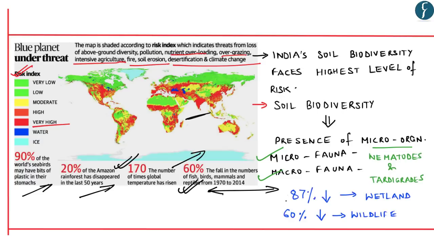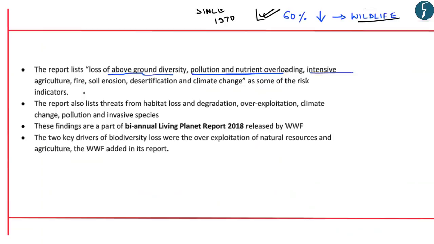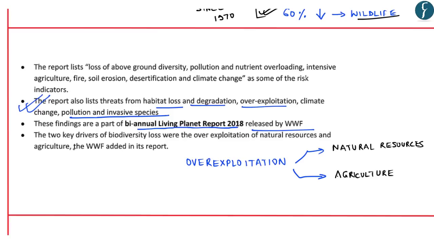Pressure exerted on the planet has led to a 60% decline in wildlife population and 87% decline in wetlands since 1970. Further, the report also lists threats from habitat loss and degradation, overexploitation, climate change, pollution and even invasive species. And these findings are a part of the biannual Living Planet Report 2018 released by WWF. And this report highlights two key drivers of biodiversity loss, which were overexploitation of natural resources as well as agriculture, as per the WWF report.